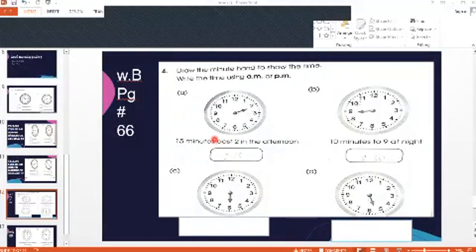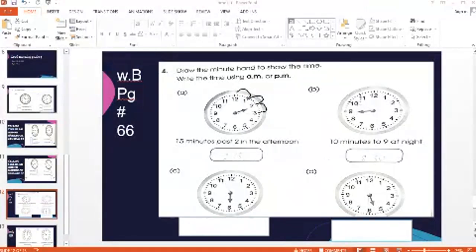15 minutes. So just count it, 15. Where does this 15 fall? Okay, just find out. Read the 5 times table and count your numbers: 5, 10, 15. Yes, over here we are going to show our minute hand. So draw the hands. Please draw a very neat hand. It should be straight. Yes, like me. It's nice. So you will draw a minute hand first in the given clock.